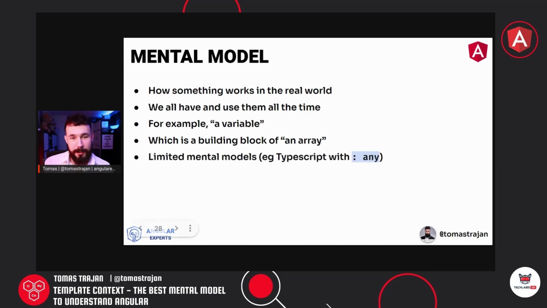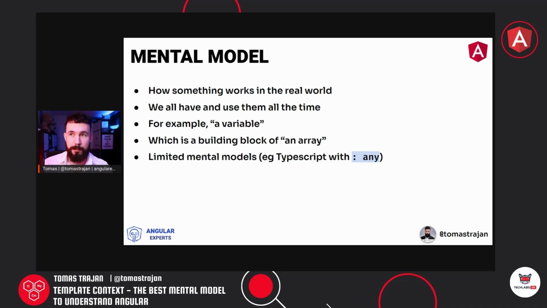Now, another important thing to realize is that sometimes we might have just a limited mental model, and a very cool example of that, which I really like, is when we work with TypeScript. It would be possible to create a fully functional application, let's say an Angular application, with TypeScript if we used just the any type, right? So we are using TypeScript, we type everything as any, it's going to work, we're going to get a working application, but it's going to be suboptimal.